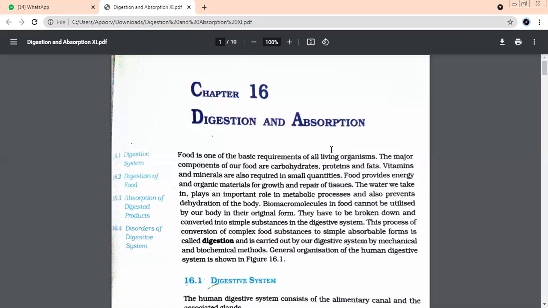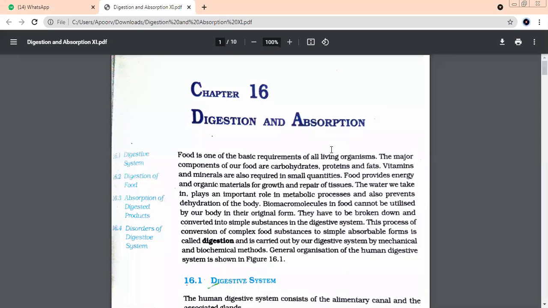Before I start the digestive system, please answer the question. What are the two basic requirements of all living organisms? Food and oxygen. Name the 3 major components of the human diet. Carbohydrates, proteins, and fats. Okay. Name the 2 nutrients which are needed in small amounts. Vitamins and minerals. What are the two things the body uses energy for?